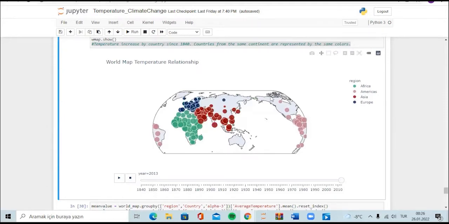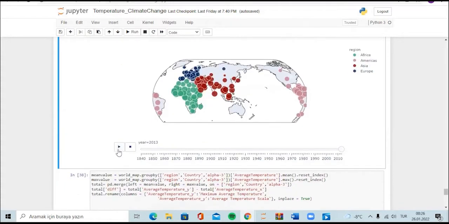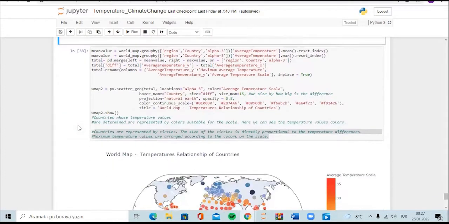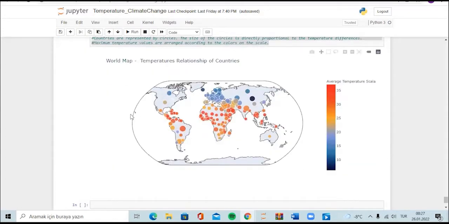Temperature increased by countries since 1840. Countries from the same continent are represented by the same colors, and you can use this button and access the years 1840 to 2013. And then countries are represented by circles. The size of circles is directly proportional to temperature differences. Maximum temperature values are arranged according to colors on the scale.